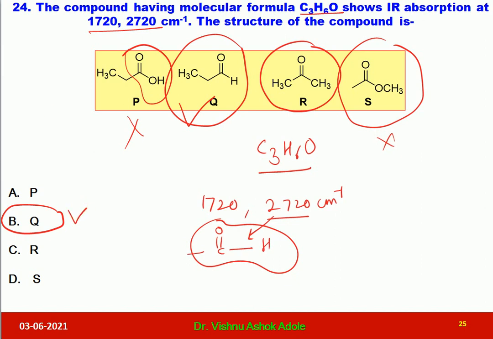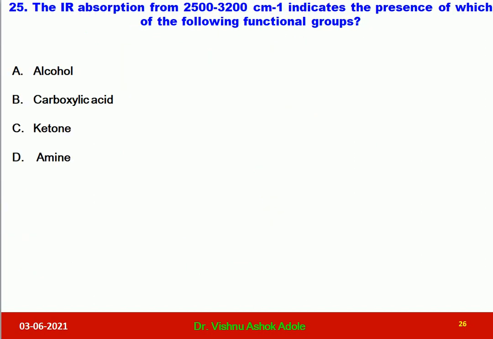Let us discuss question number 25. The IR absorption from 2500 to 3200 reciprocal centimeter indicates the presence of which of the following functional groups? Dear students, this is a very important stretching frequency.